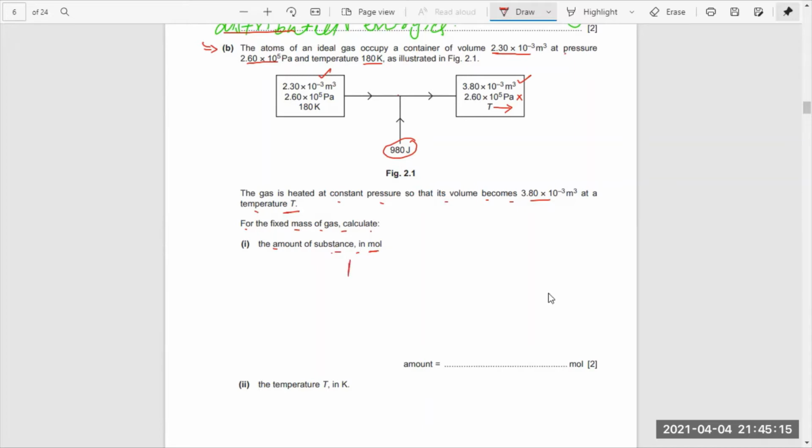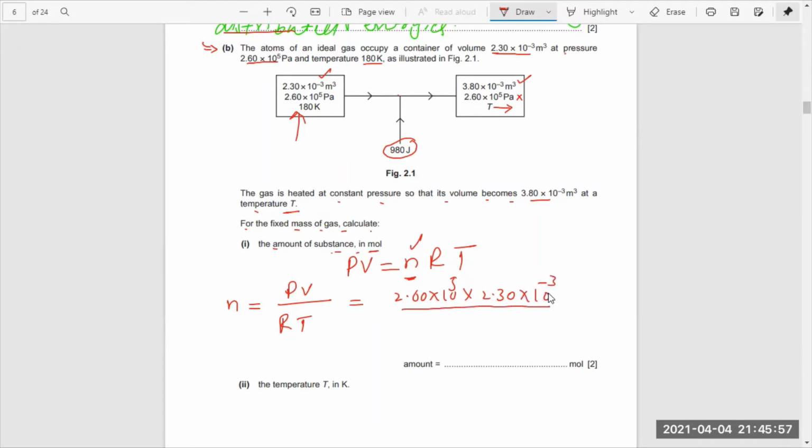That is the important relation that we can use directly to find the amount of mole, the n. As we have all the information given in the first part, we can get the number of moles present in that gas. Pressure is given, volume is given, R is given, and T is also given. So making n the subject of the equation, this gives us PV divided by RT. Putting the values, the pressure is 2.60 times 10 to the power 5 pascals, and the volume is 2.30 times 10 to the power minus 3 meter cube.